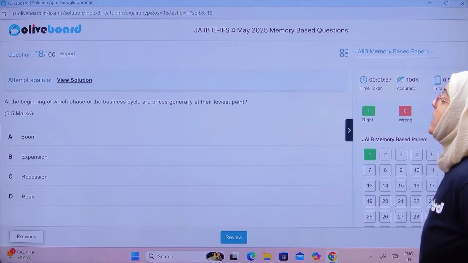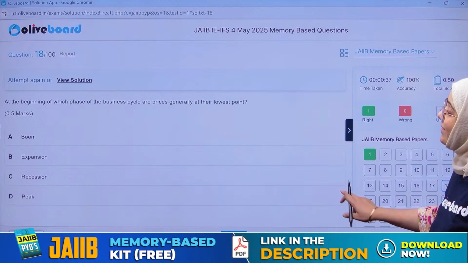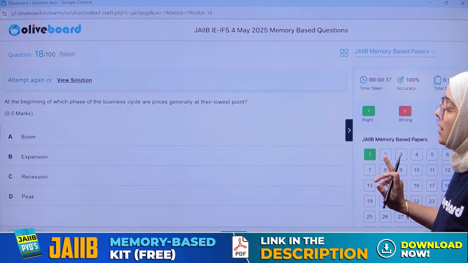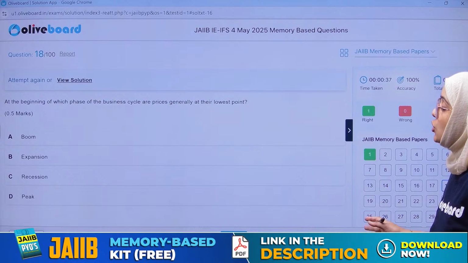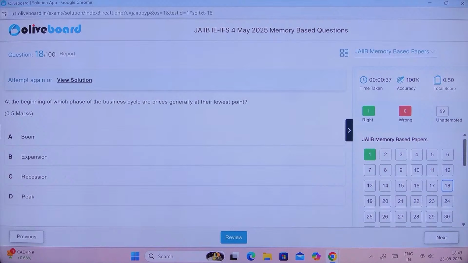At the beginning of which phase of the business cycle are prices generally at their lowest point? Boom, expansion, recession, or peak? Beginning of which phase are the prices generally at their lowest point?